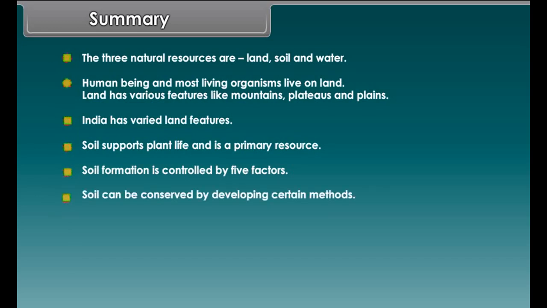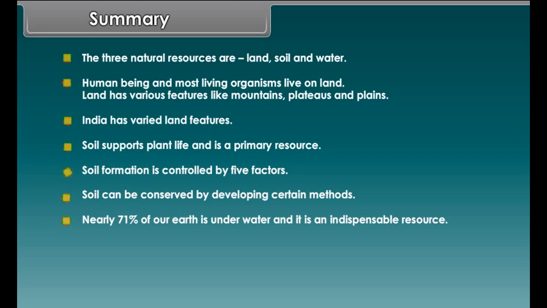Summary. The three natural resources are land, soil and water. Human beings and most living organisms live on land. Land has various features like mountains, plateaus and plains.